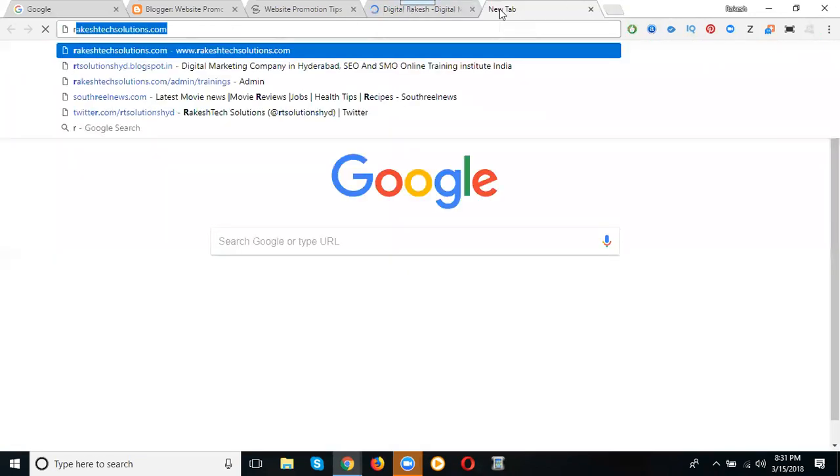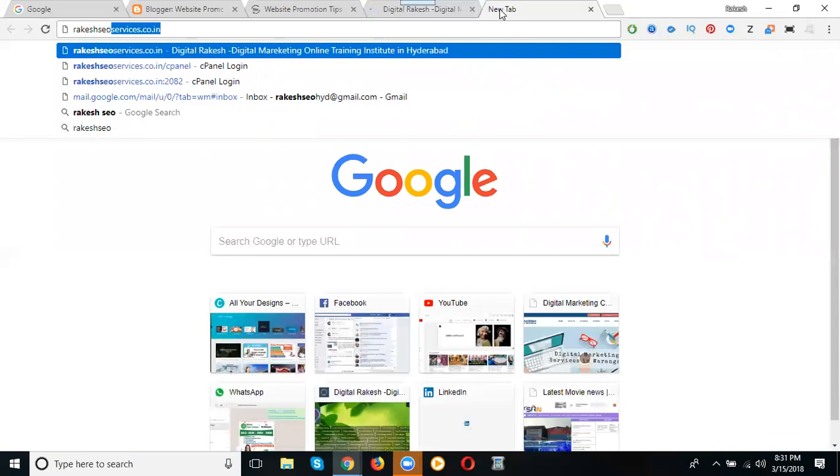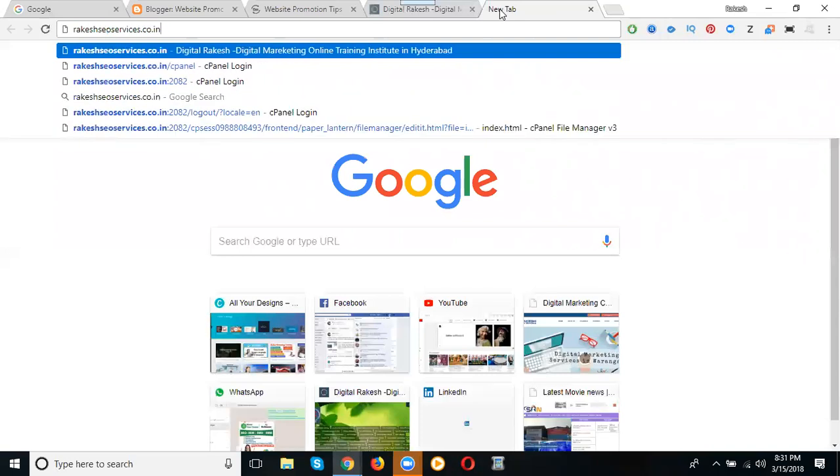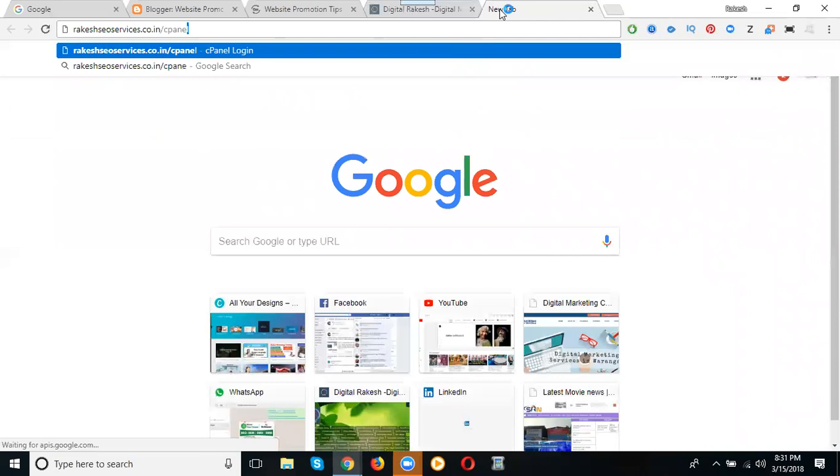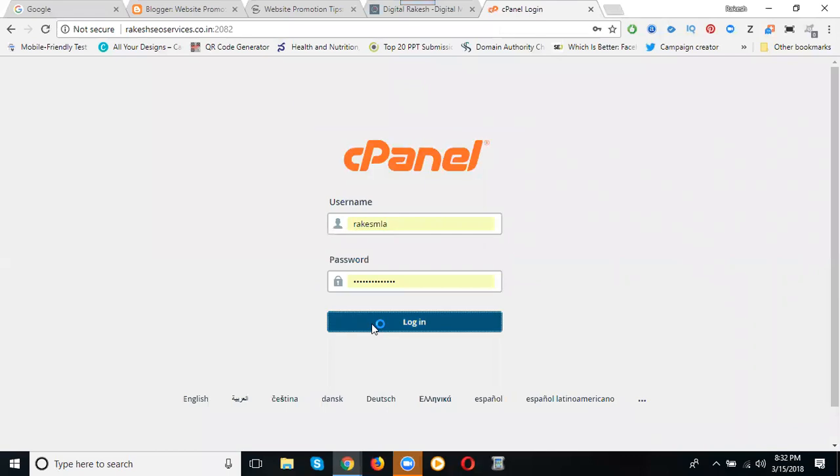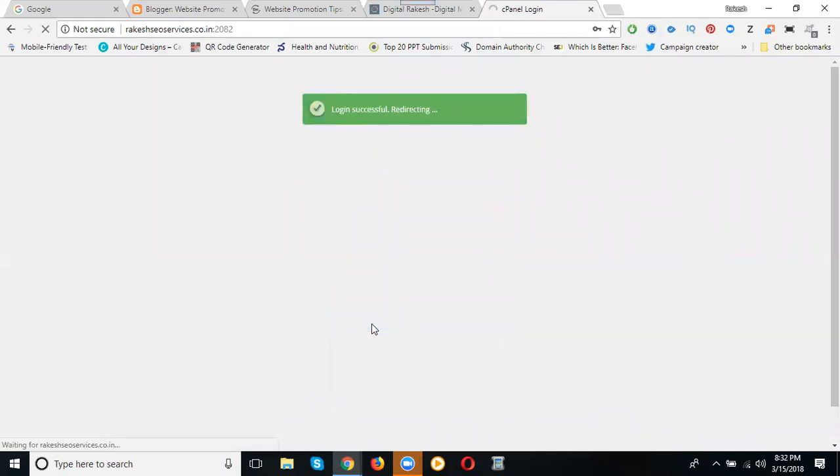You can go to the login for cPanel. The option is SEOservices.co.in/cPanel. This is my website. Click here, and just log in with your email, username and password.